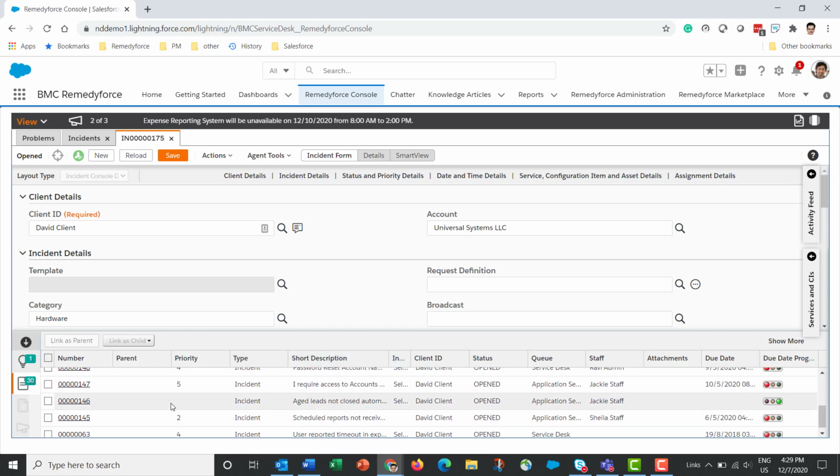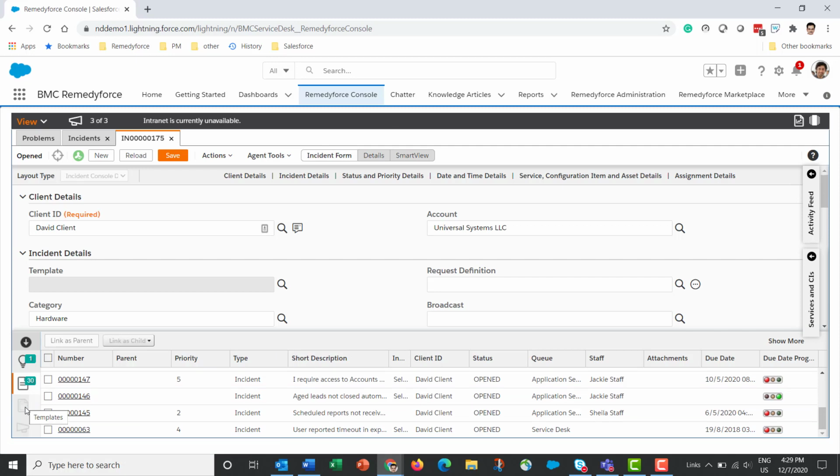Sometimes it so happens that there may be duplicate incidents for the same issue, or there can be an outage on an IT service, and when that happens, a number of impacted users may submit incidents about the availability of that service. You can link these multiple incident records here and create a parent-child relationship. Once you select any record, you can select the record as children or as a parent.